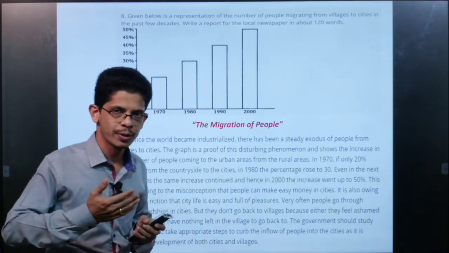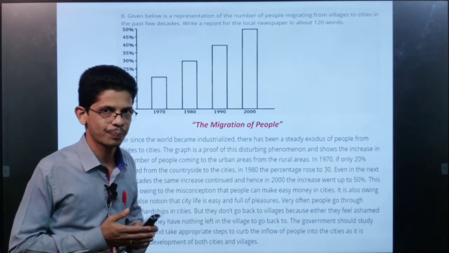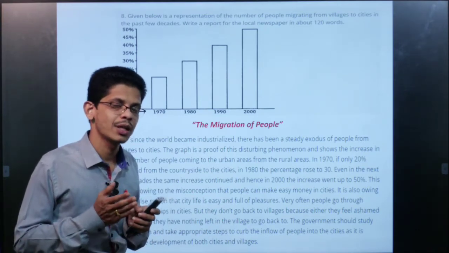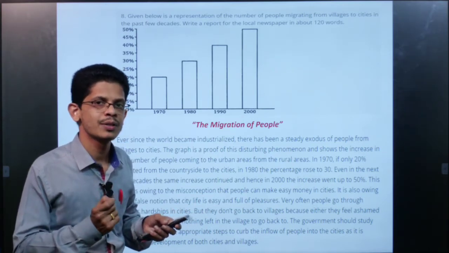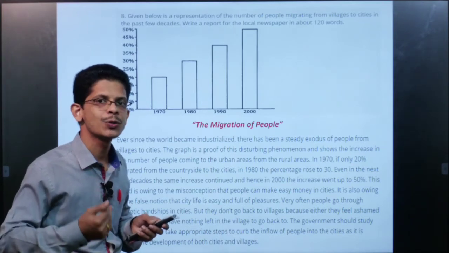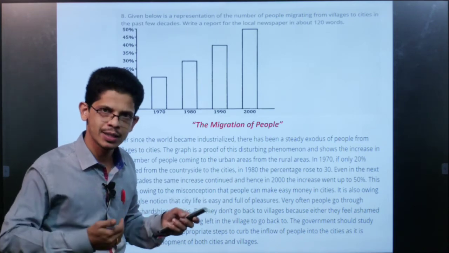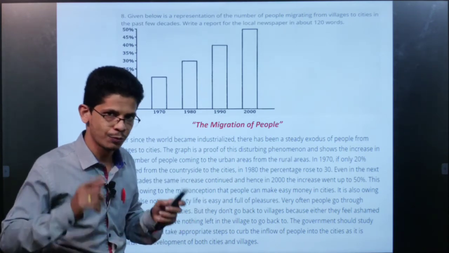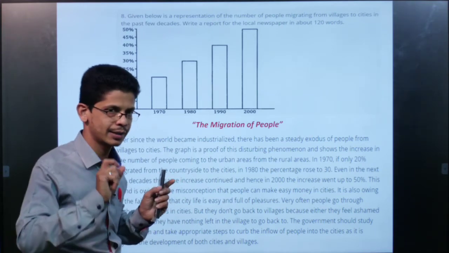So this is what we call the attention-grabbing line. Here, if the evaluator or the reader reads it, he needs to get attracted towards that report, and it should force him and ignite him to read and understand what is written in it. For that purpose you have to write it very clearly, and then you can attract the reader.